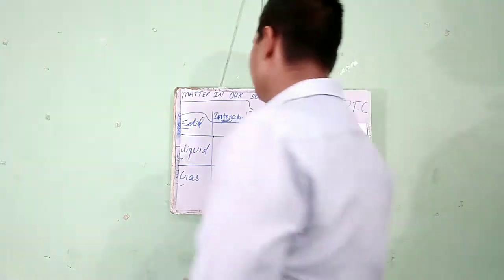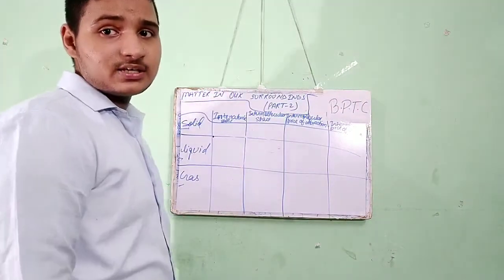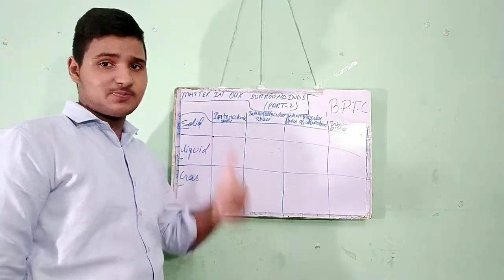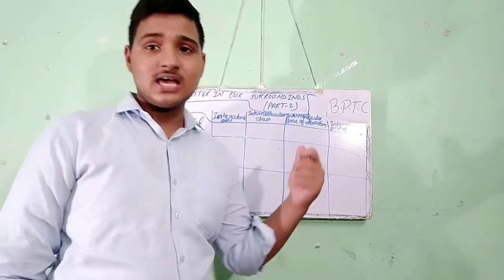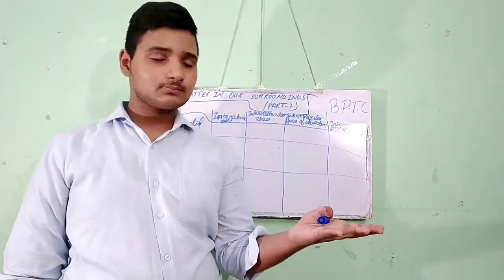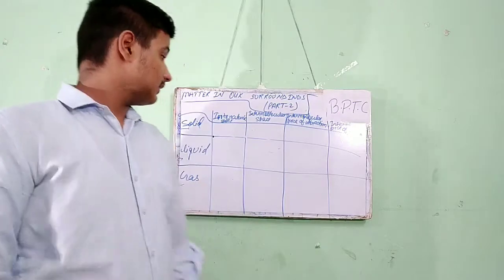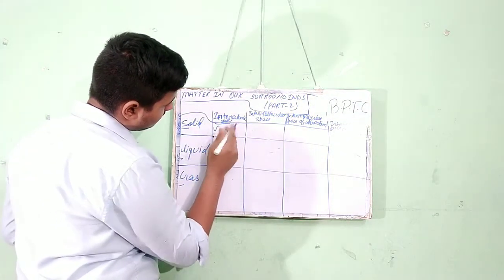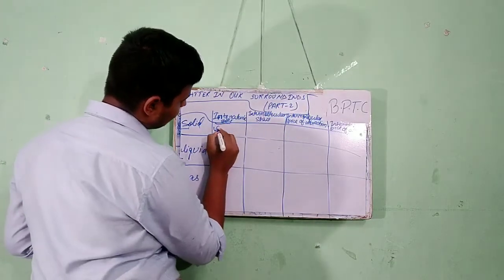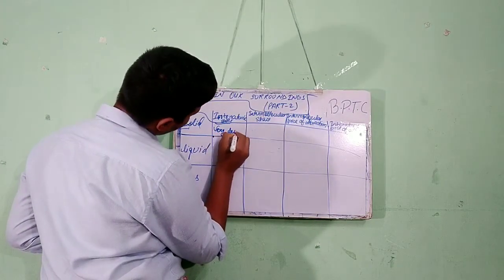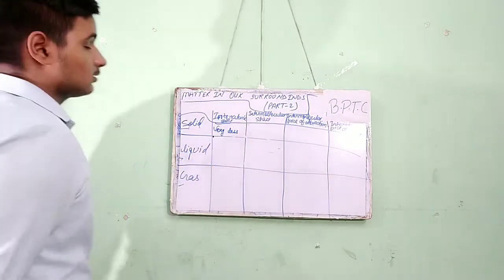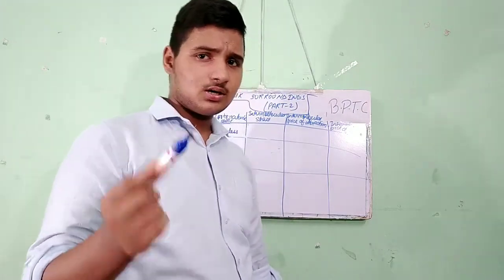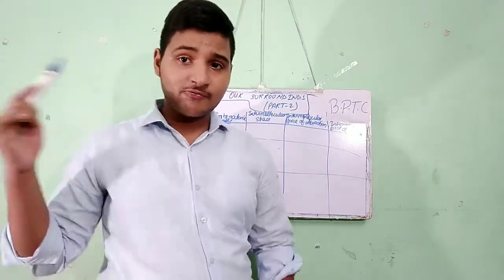Okay, so the solid has very less interatomic space. Why does this happen? We see it in a solid object. The intermolecular space in a solid is also very less.